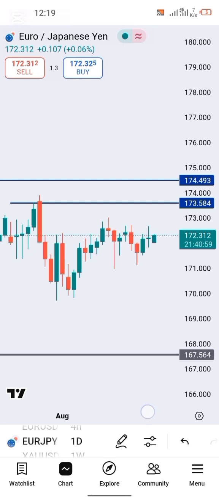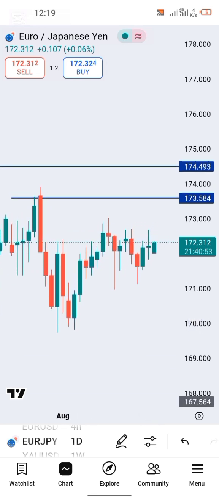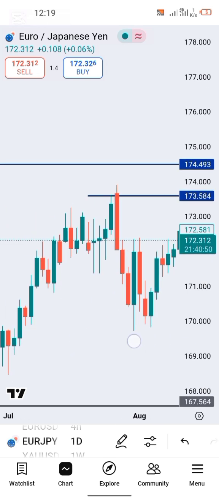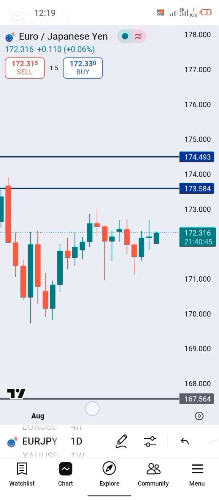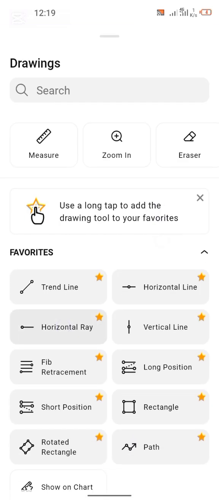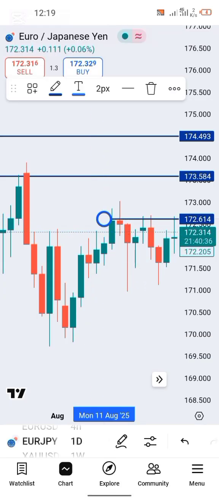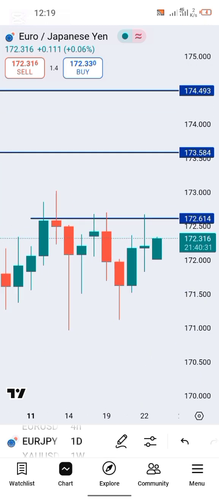All right, so I'll go down to my daily time frame and give you guys some rules of engagement for how I'll be trading this guy and what you too should look out for when trading EURJPY. All right, now there's this level I want you guys to pay attention to, this level right here. So we experienced this market structure shift right here. We had this pullback and now this market is looking bullish. So guys, we expect this market to come to this level.